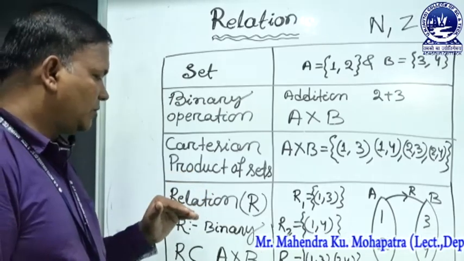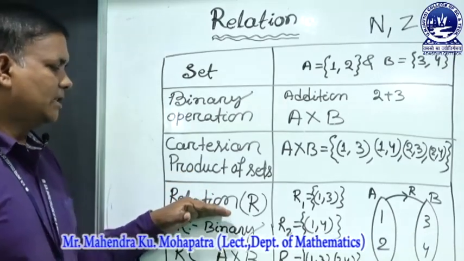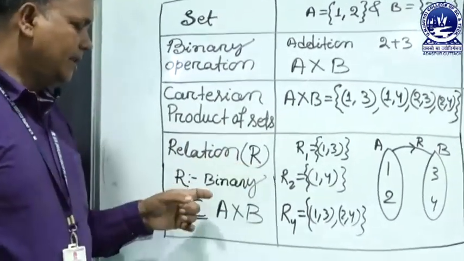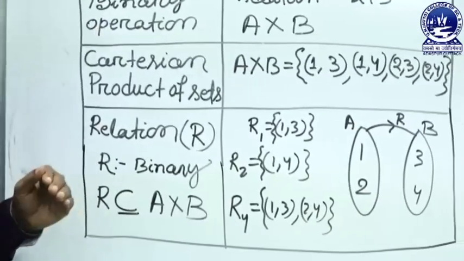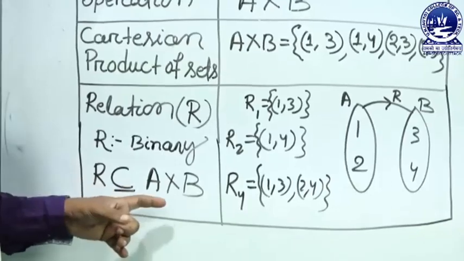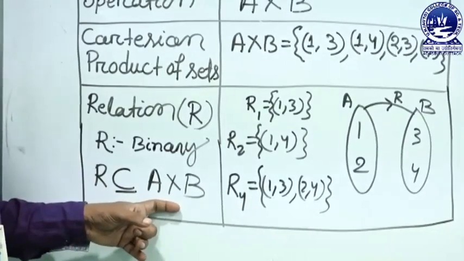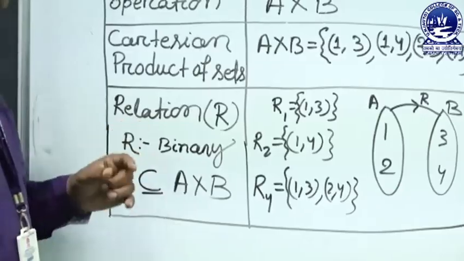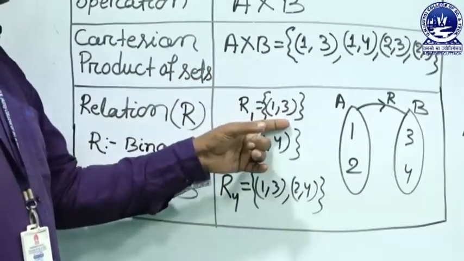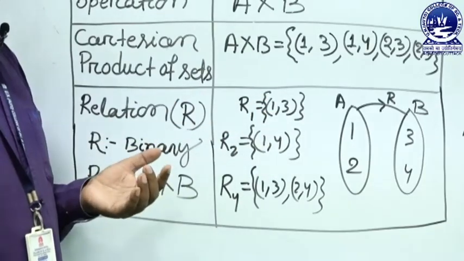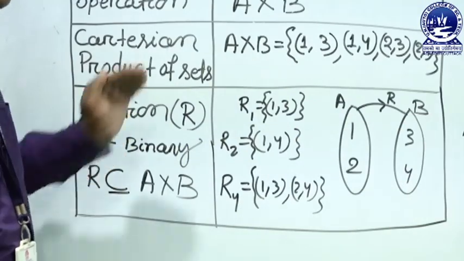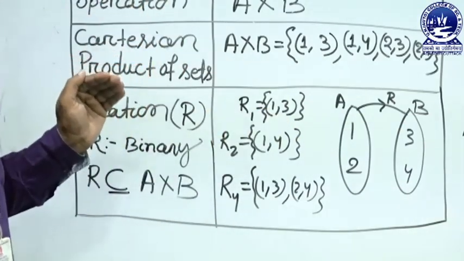Now the main thing is relation. Relation is generally symbolized as R, and it is binary. Relation is always a subset of the Cartesian product of sets. For example, in this Cartesian product, if you take (1, 3), it is a relation between A and B. So it is a relation from A to B, that is a direction.